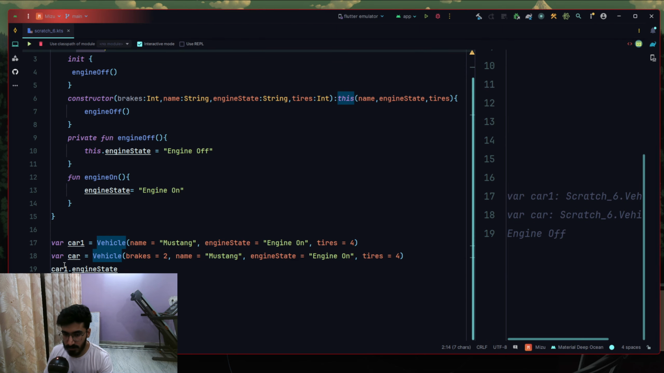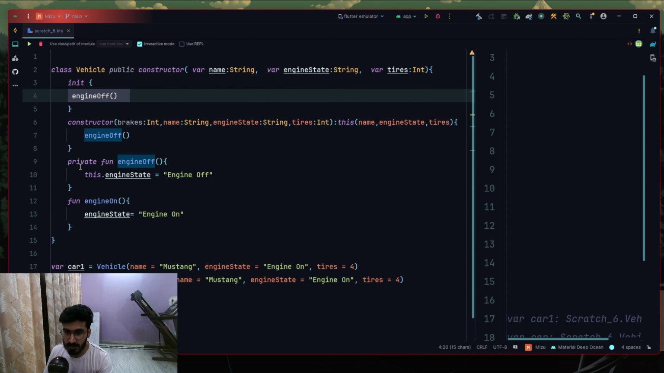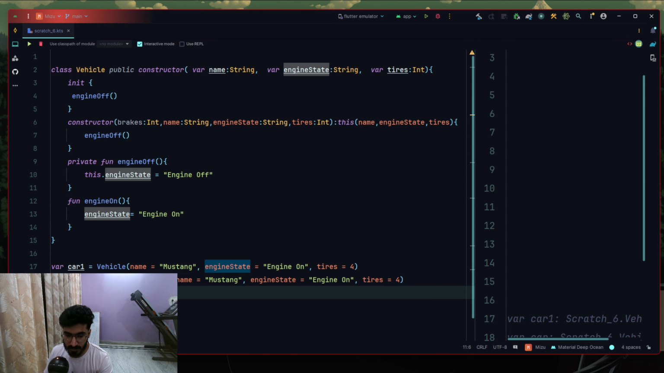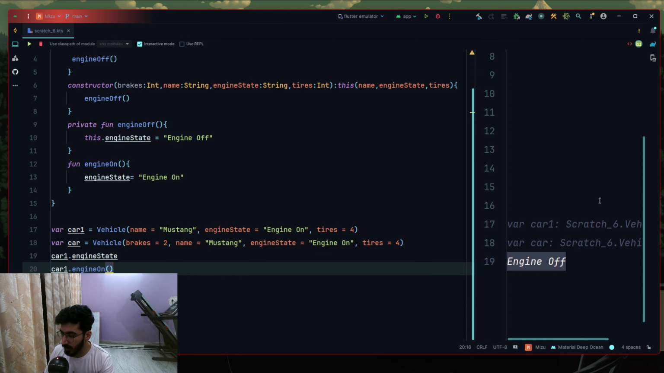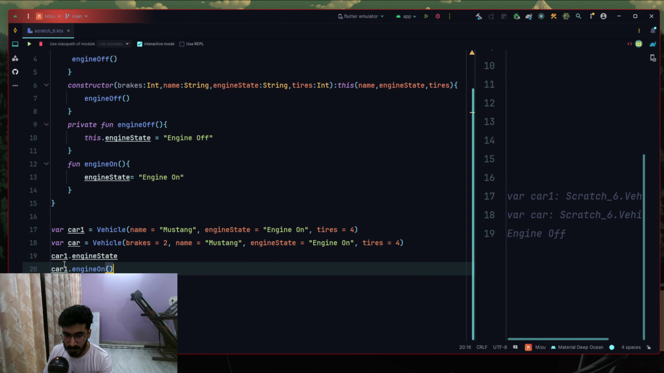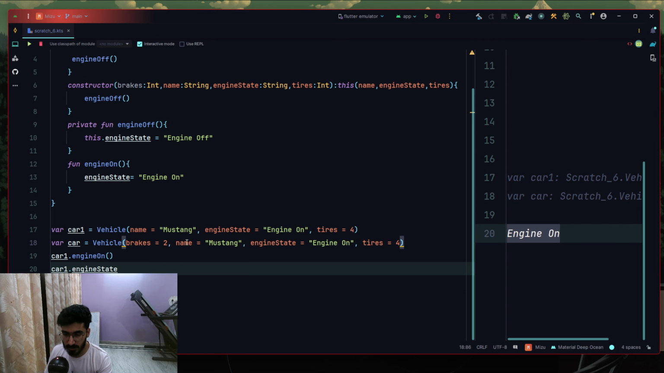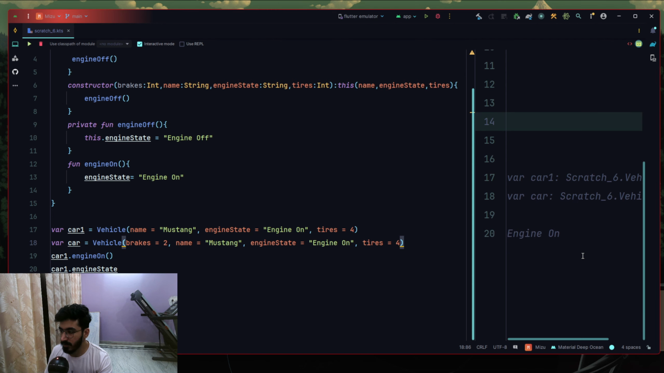And if you try to see the car1 dot engine state, where engine on is set in such a case and we are using the primary constructor, still the engine will be off, because the initialization block actually calls the private function called engine off. Hopefully this makes sense. Can we do car1 dot engine on, and let's see how it goes. Engine off, and let's try to declare it below it, because we try to turn it on, engine on. As you can see, this works perfectly, and this is how the initialization blocks work. Hopefully this makes everything a little more clear.